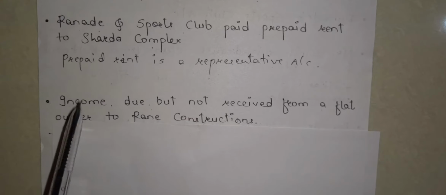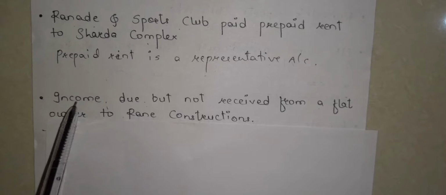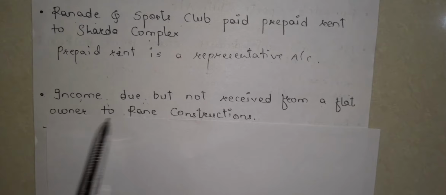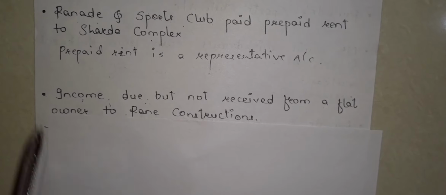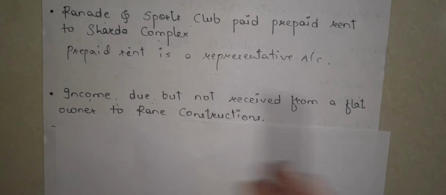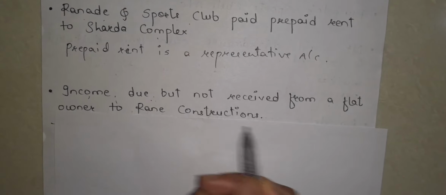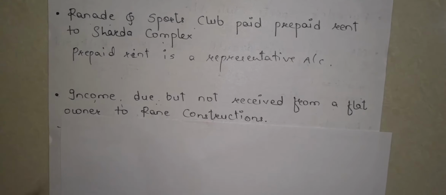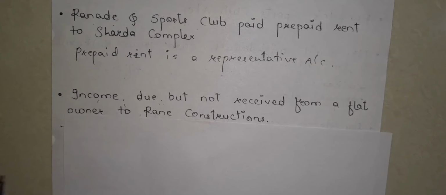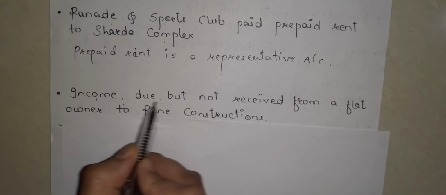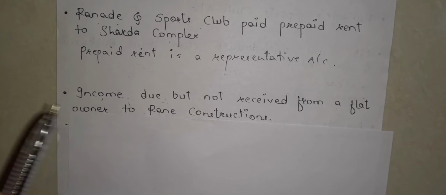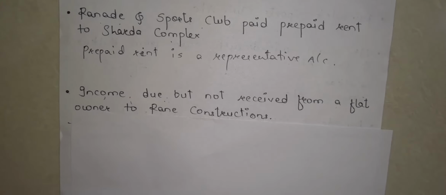Okay. Now let's take the second example. Income due but not received from a flat owner to Rane Constructions. Here we have to find out a representative personal account. As we know, a flat owner will always be a natural person and Rane Constructions is an artificial personal account. So what is left over in this statement? Income due but not received. So it is a very obvious answer that it is going to be a representative personal account.